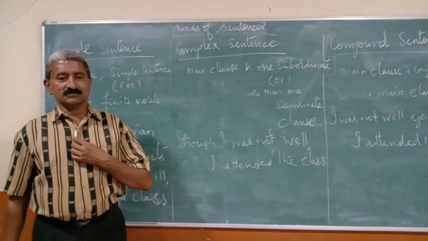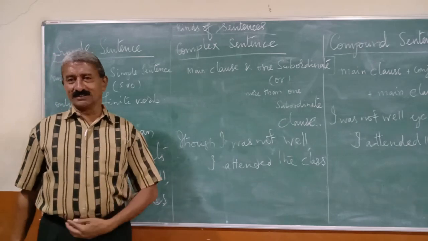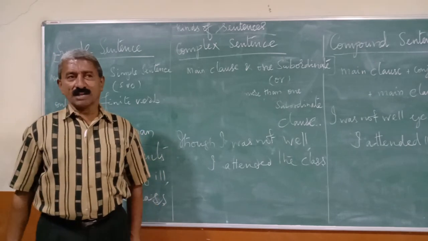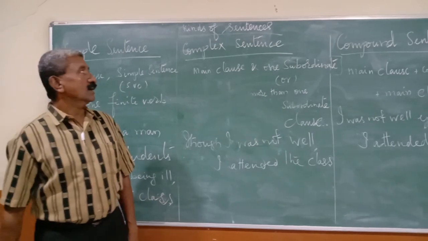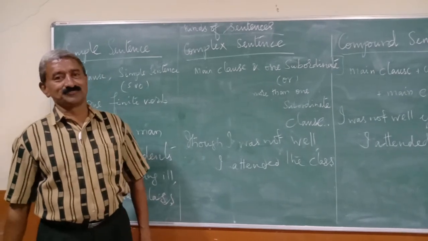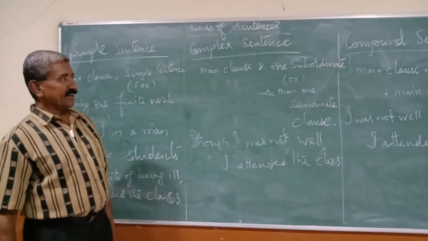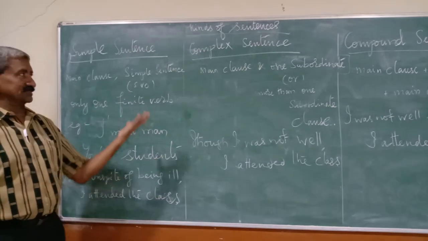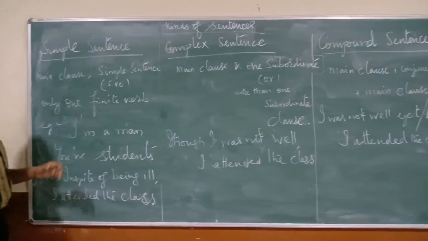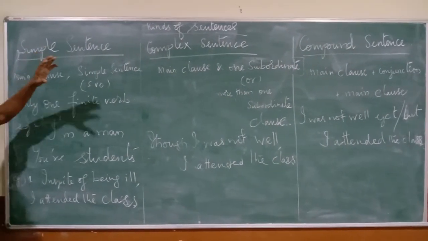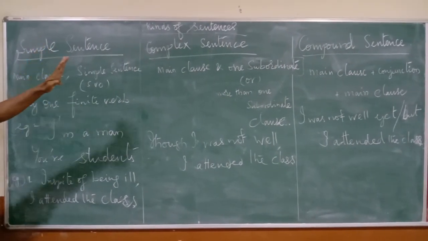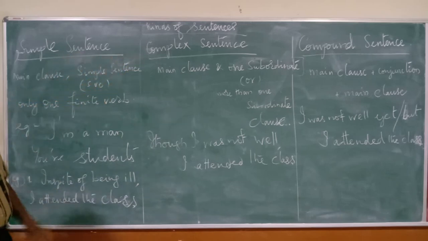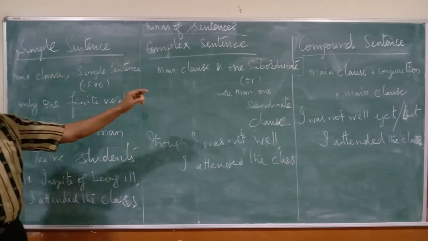You know, we have seen many types of grammars. Now we are going to deal with kinds of sentences. We had already known about these things right from the third standard syllabus. Anyhow, whatever it may be, let us straight away go into the matter. There are three kinds of sentences: one is simple, another is complex, another is compound.